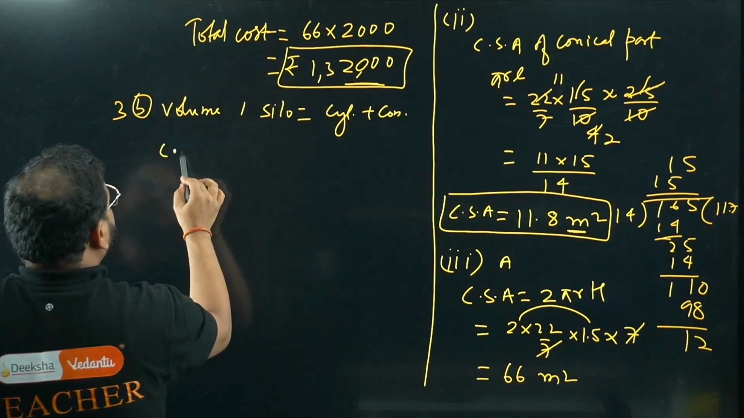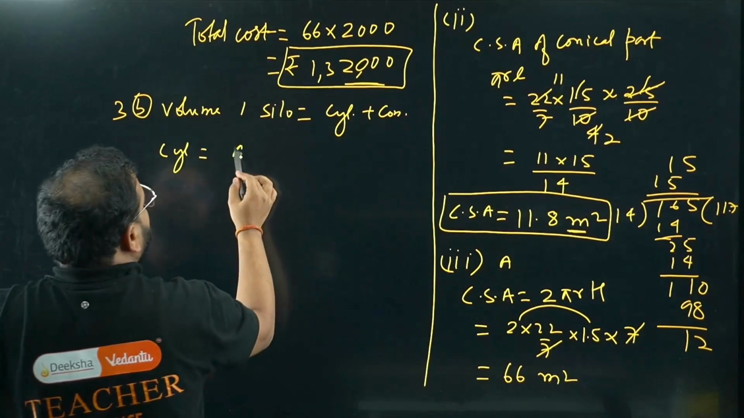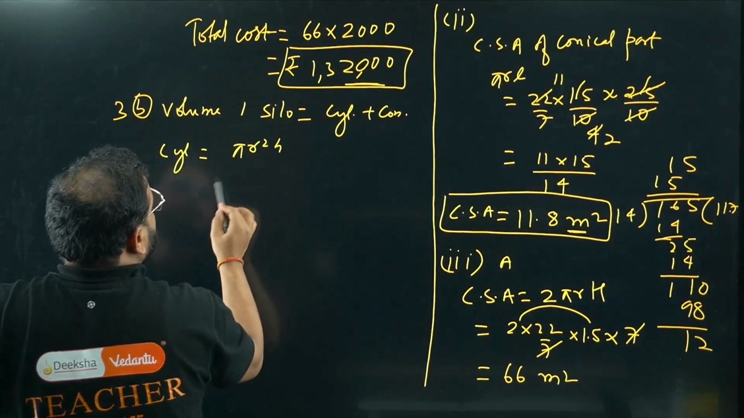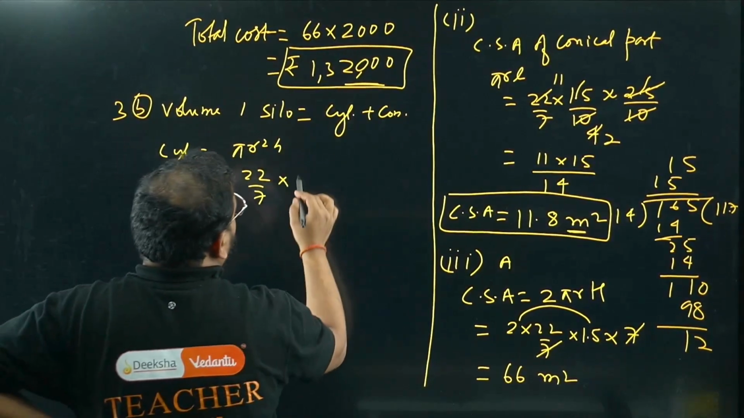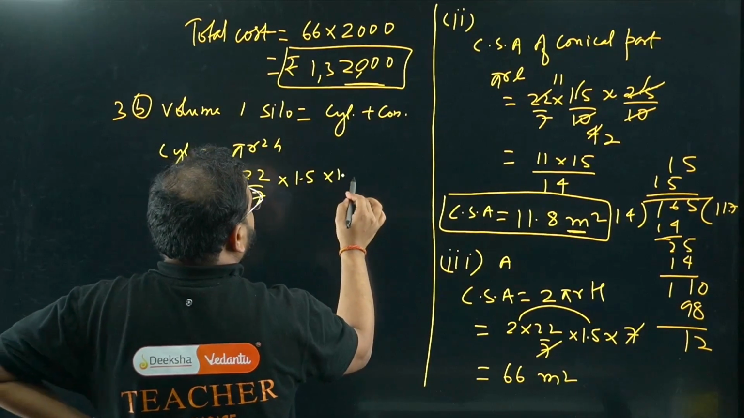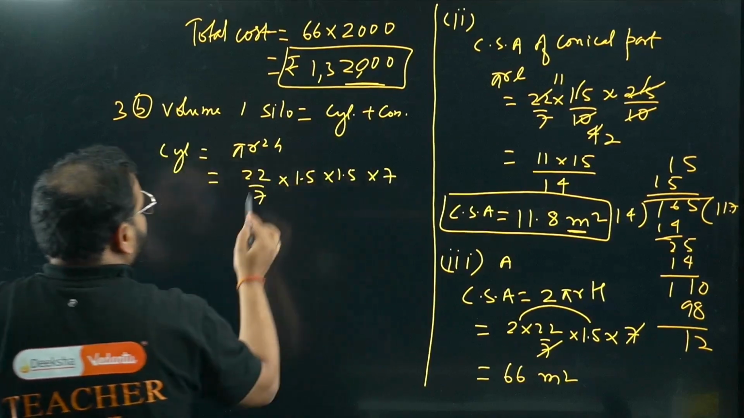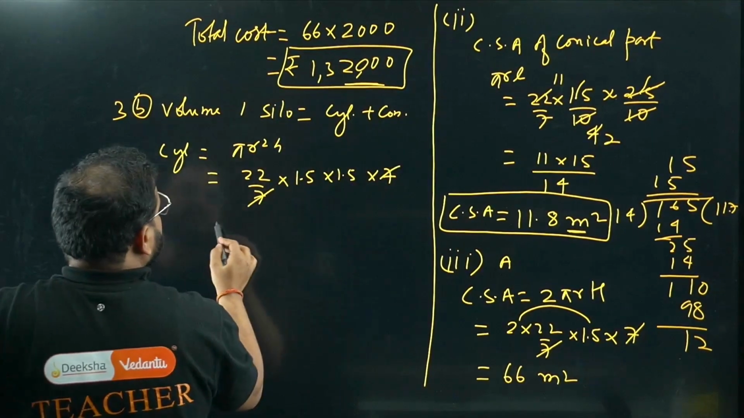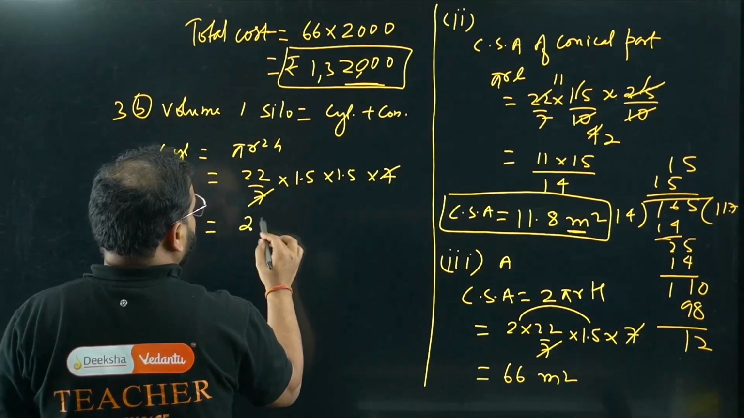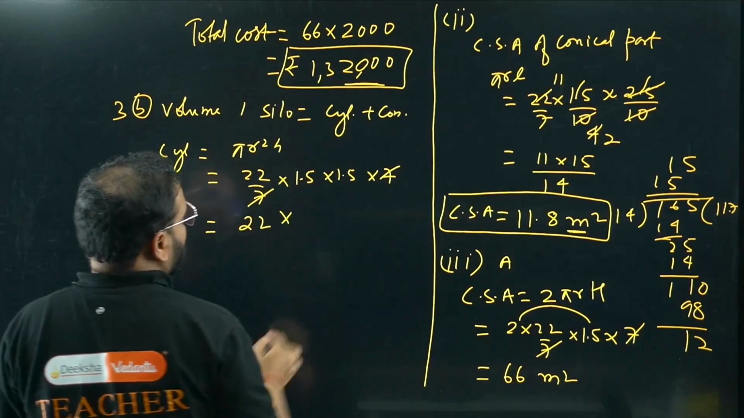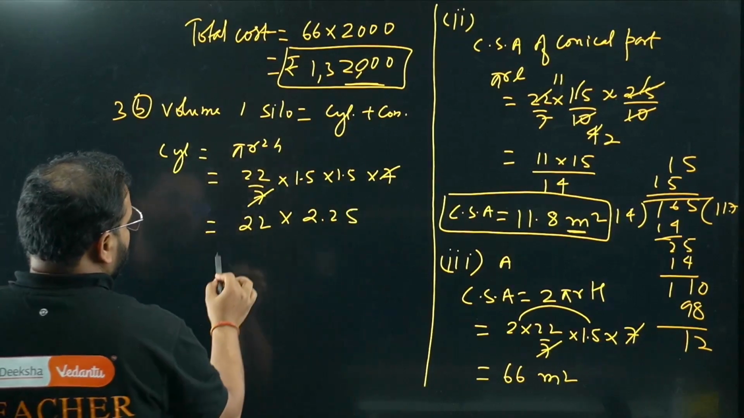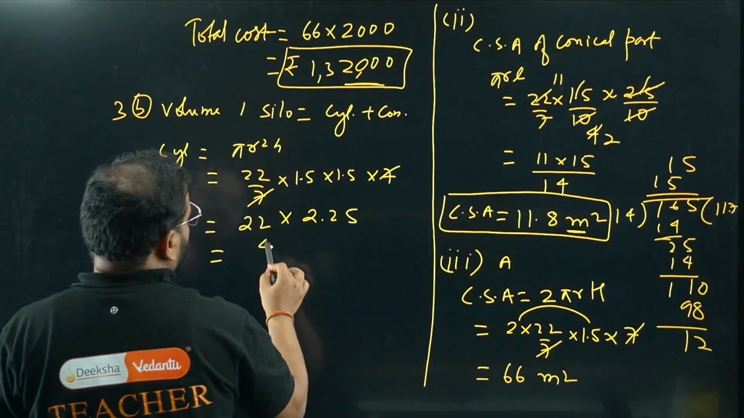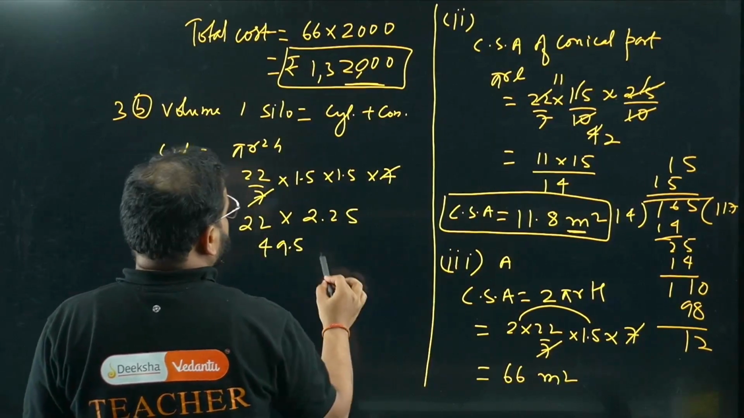Let's find the cylindrical part first. It will be pi r square h, so 22 by 7. What is r square? R square will be 1.5 into 1.5 into 7. Cancel this 2. What we are getting here is 22 times 2.25. If you solve this, you're going to get something around 49.5 meters square.